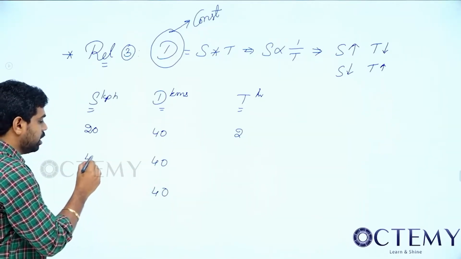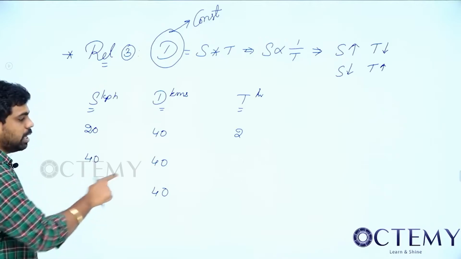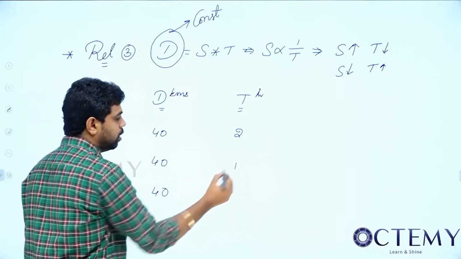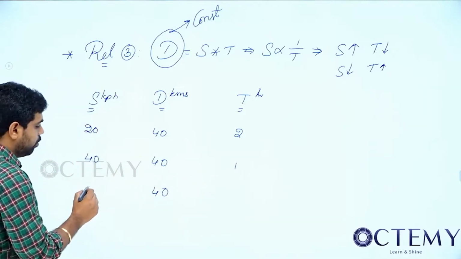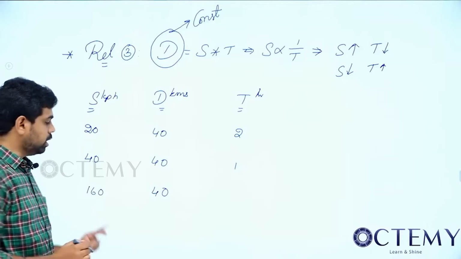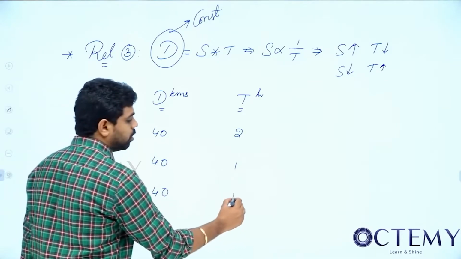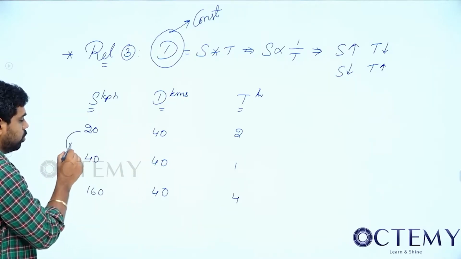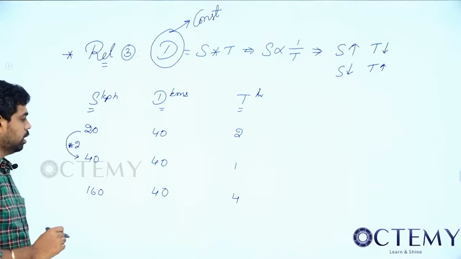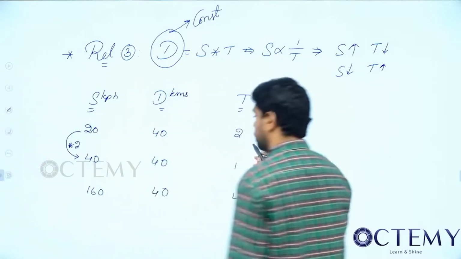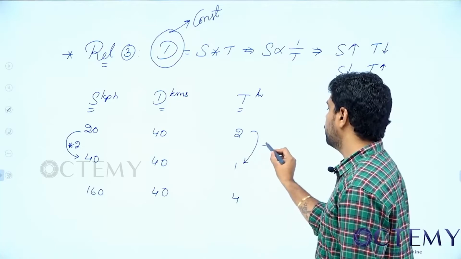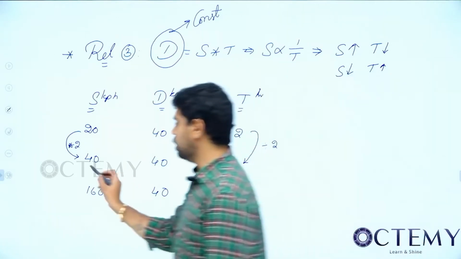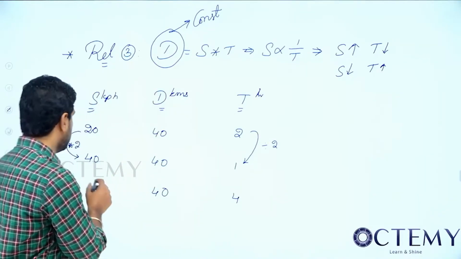So if I travel 40 kilometers, at 40 km per hour, it will take how many hours? My speed is this much, I want to travel this distance. So it will take how many hours? 1 hour. If I want to travel 160 kilometers, at this speed means how many hours? 4 hours. So now this distance is constant. This is into 2. This is into 2. So next what happened here? This became divided by 2. Okay. So now this is into 4. So now this is into 4.